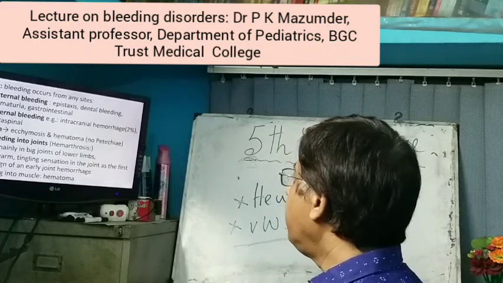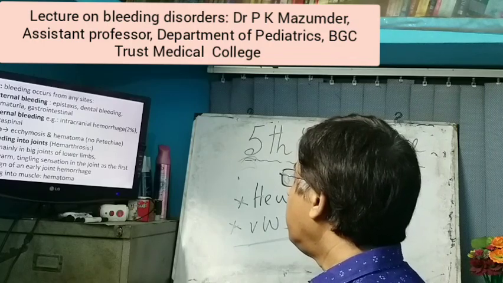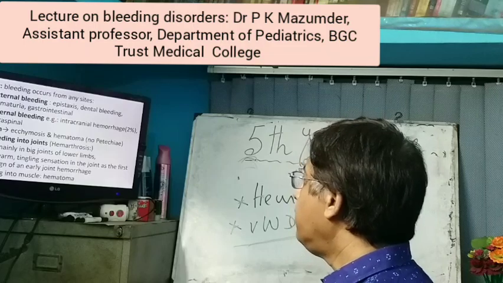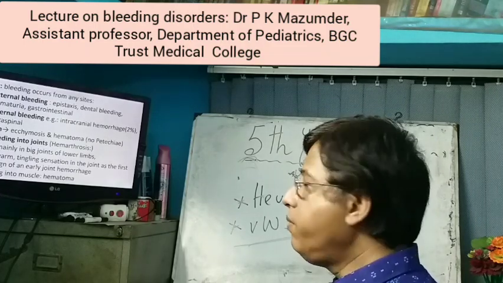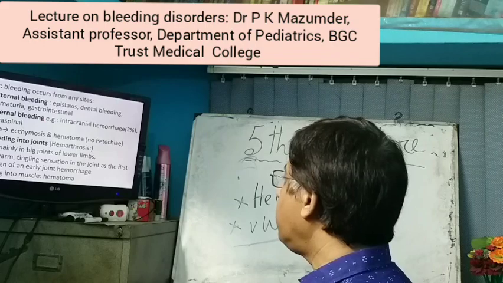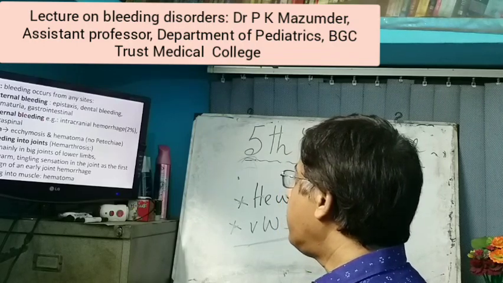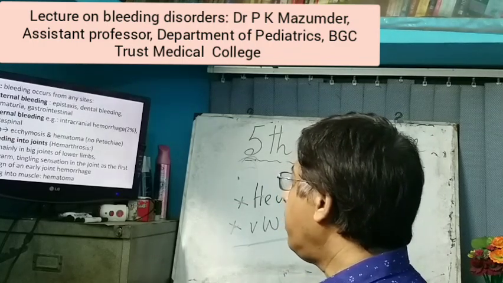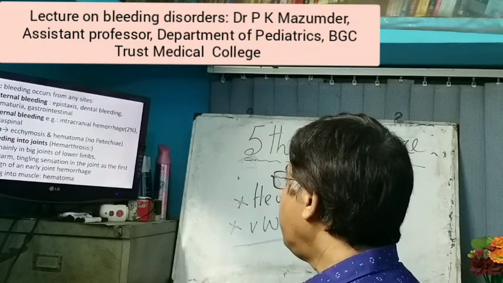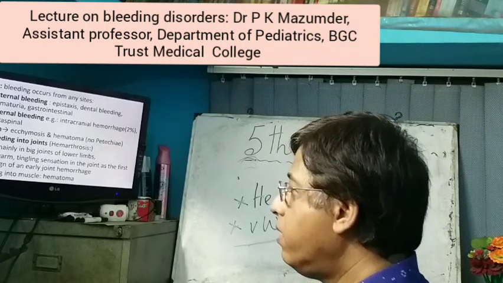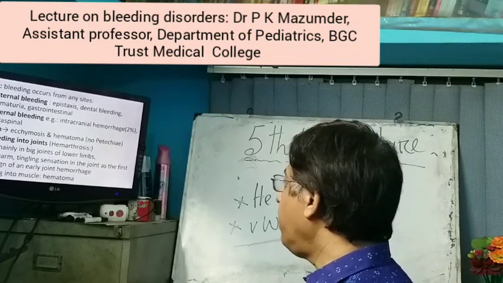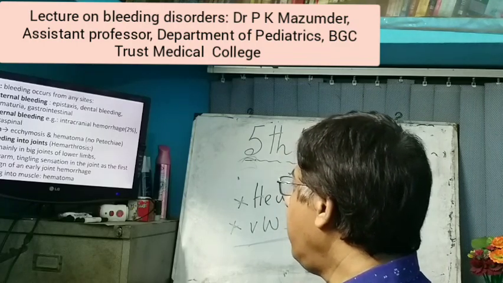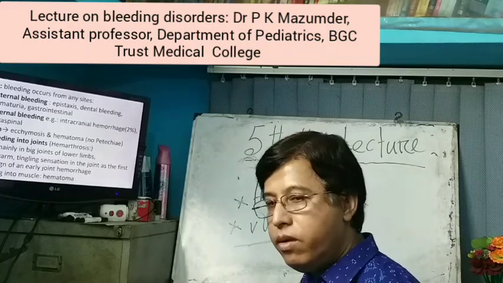External bleeding, that is bleeding from the nose, gum, dental bleeding, hematuria, GI tract. In severe hemophilia, internal bleeding occurs, that is intracranial hemorrhage, intraspinal. There may also be ecchymosis and hematoma, but there is no petechiae because platelet counts are normal in hemophilia. Bleeding also occurs into joints, hemarthrosis. It is the hallmark of hemophilia, mainly occurring in the big joints of the lower limb.